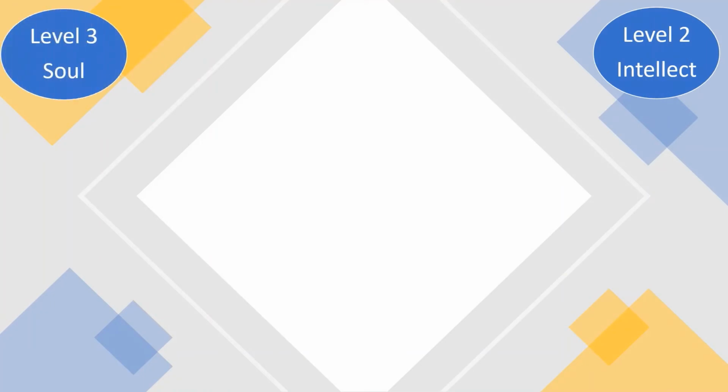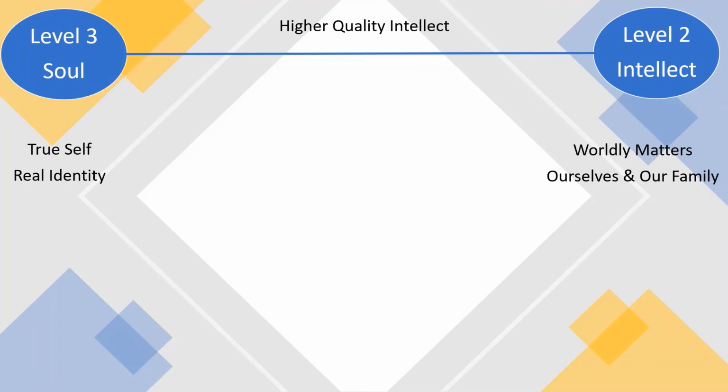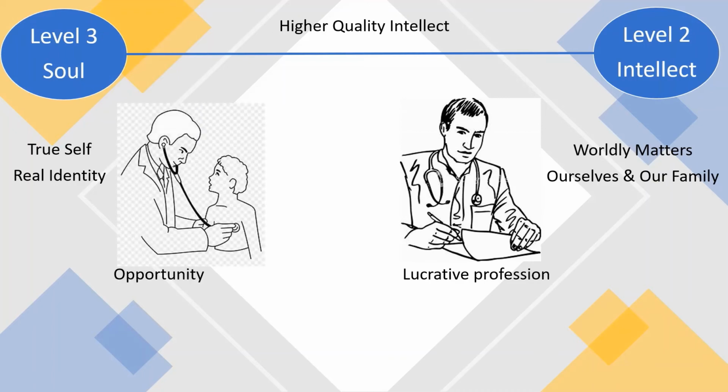Similarly, if the level 2 intellect and the soul are not connected, the ultimate purpose is not served. The soul is our true self, our real identity. The intellect at level 2 focuses on the worldly matters, tilting more towards ourselves and our family. When the intellect connects with the soul, the quality of the intellect is at a much higher level. It is like whether a doctor sees his job as a lucrative profession or as an opportunity to cure patients. It is not about right and wrong. It is just the difference between the intellect at level 2 and level 3.